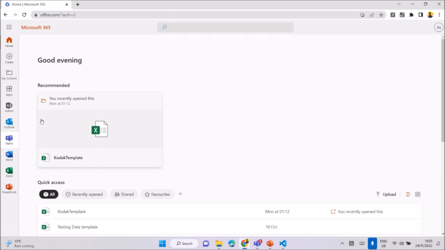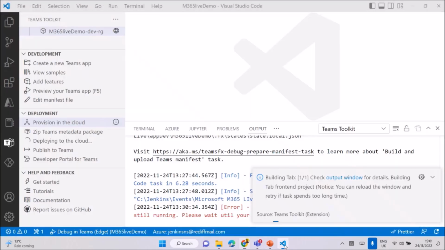When you come to Teams, you can see the Teams part, and whatever you are deploying will come after it is completed. You need to wait for another 1 minute like that.